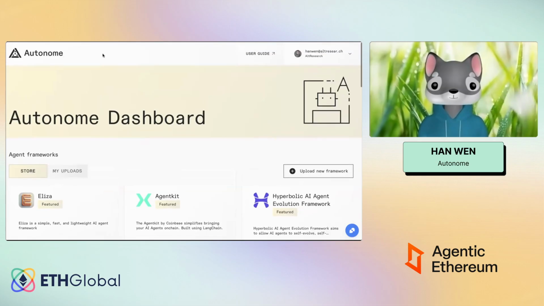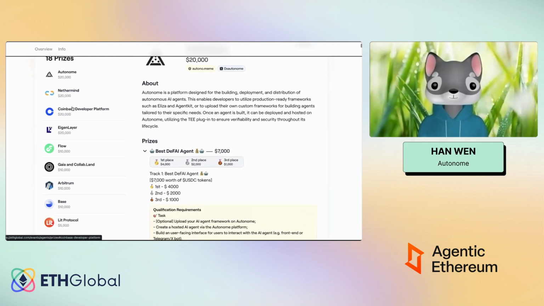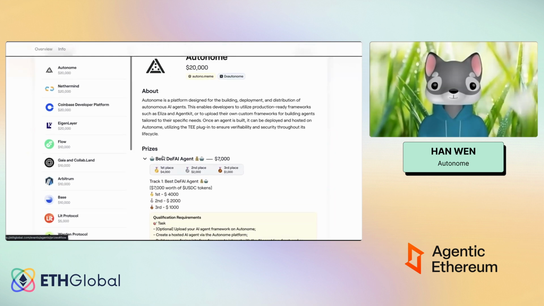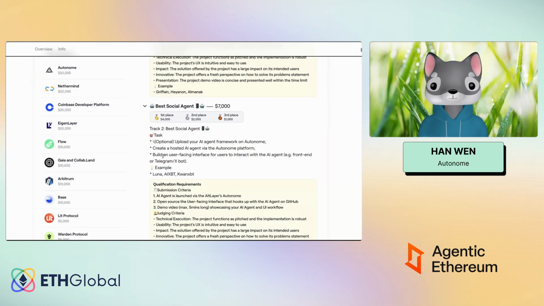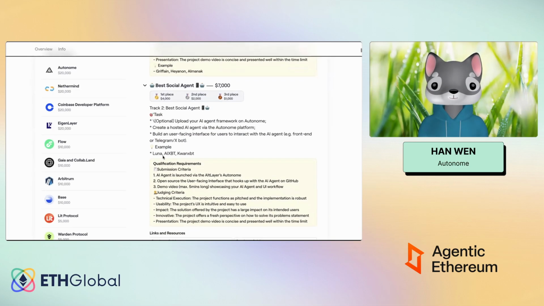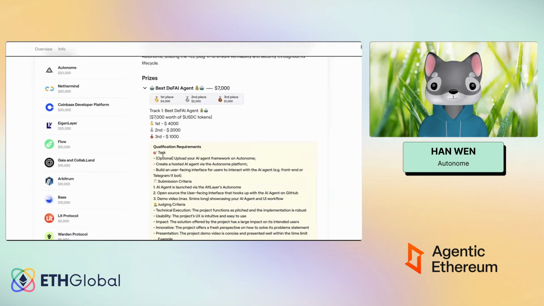Within this hackathon itself, we have 3 different tracks. I believe some of them are on this site itself. There's one for the best DeFi agent, one for the best social agent, and the last one is more like an open category for people to think of what they want to do with the AI agent. So just to quickly go through the tracks itself.